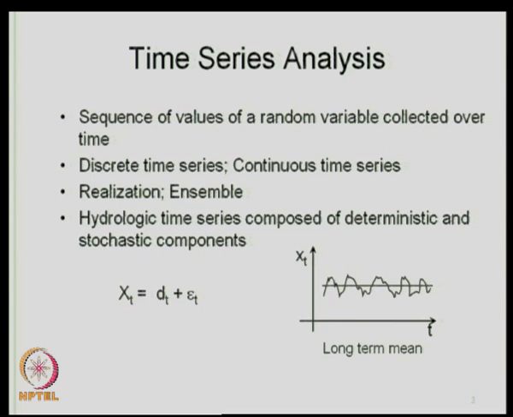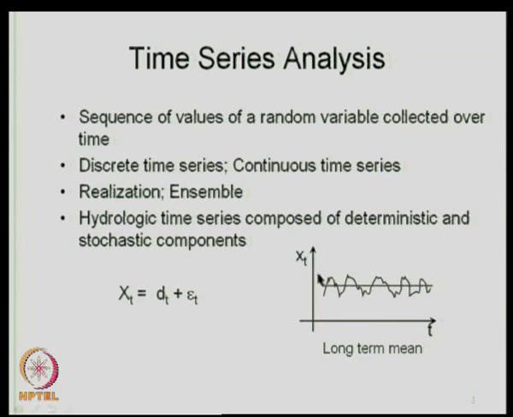We also introduced the concepts of the realization and an ensemble. Realization is a single time series, that is, if we have one time series, one set of observations across the time, that is called a realization. For example, we may have a sequence of stream flows observed between 1970 and 2000, that constitutes one realization.